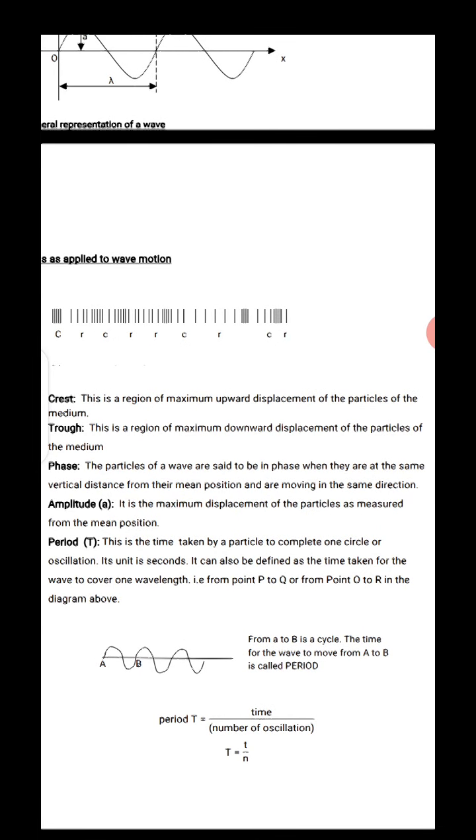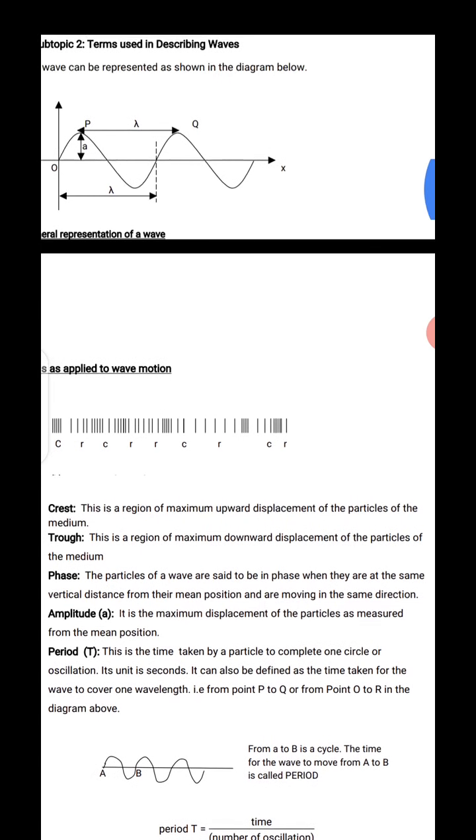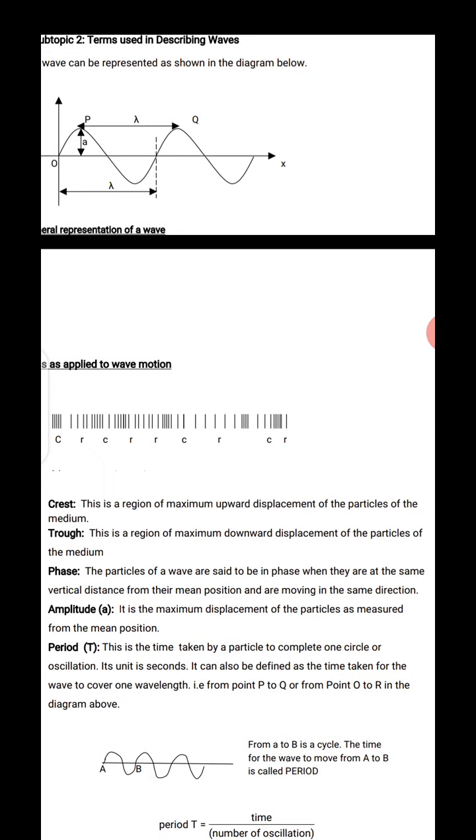Two particles of a wave are said to be in phase when they are at the same vertical distance from their mean position and are moving in the same direction. Look at this now. Any objects in the wave are said to be in phase when they are at the same vertical distance from their mean position. P and Q now are in phase. You can see, because P is at the crest and Q is at the crest.